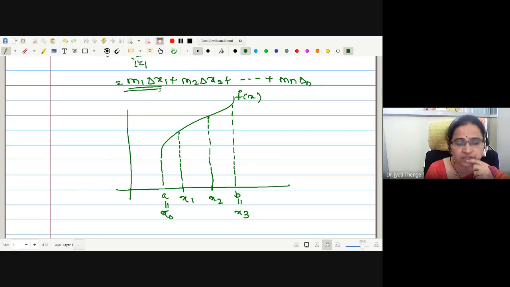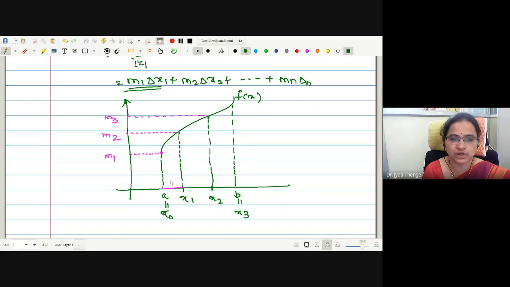Now have a look. This is m1 delta x1. Now m1 is the infimum. Can anyone check where the infimum of the function is in the first subinterval? According to the sketch, may I say this is the infimum, small m1? In the second subinterval, this is the infimum value, say m2. And in the third, this will be the infimum value, say m3. Right?